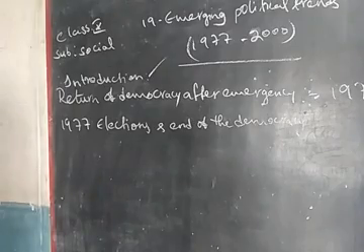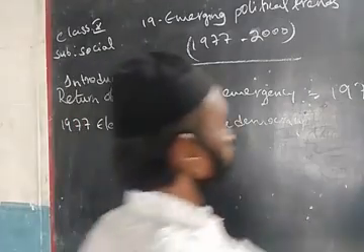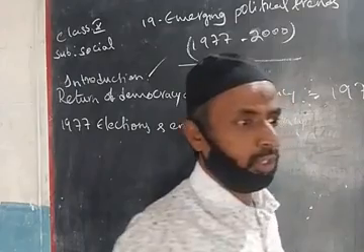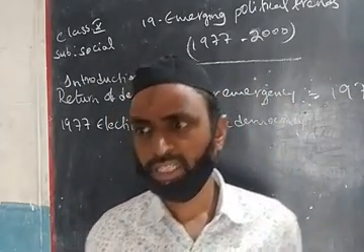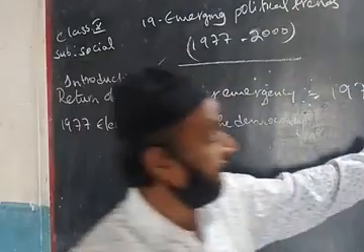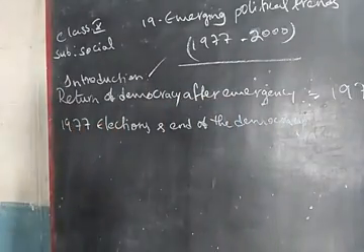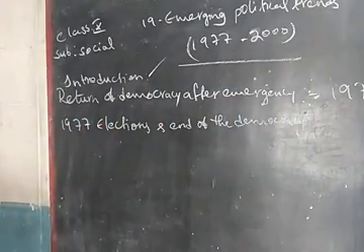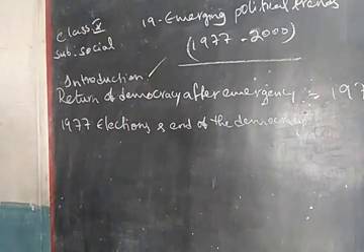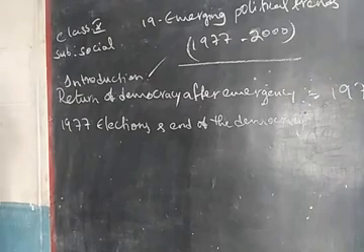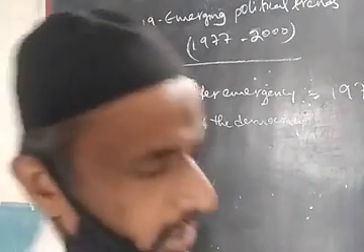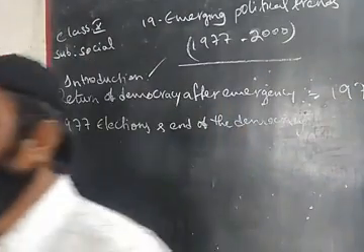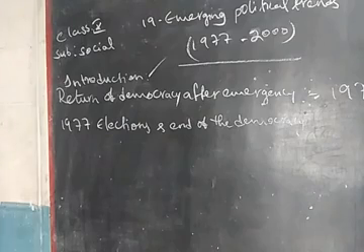It began with the start of the emergency years. As I told you, in the year 1975, on 25th June, emergency was declared, isn't it? So from that point till 1985, a 10 year journey, we are discussing. That was a testing period for democracy in India. It began with the state of emergency in India, where democratic rights were denied, and ended with the historical victory of the Congress led by Rajiv Gandhi. Yes, after that, an historical win for the Congress party, which was led by Rajiv Gandhi.